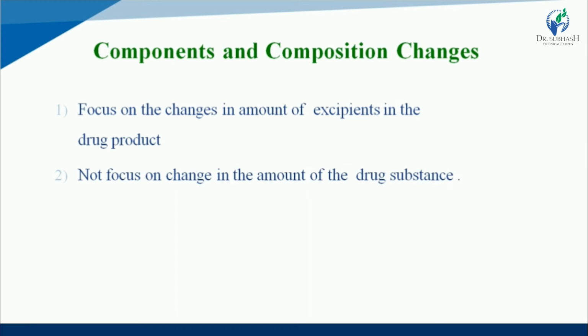So if any drug product is present, which type of changes occur, particularly in the amount of excipient. Second one is do not focus on changes in amount of drug substance. So if the amount of drug substance changes, that is not acceptable. But in drug product, if the amount of excipient changes, that is the focus.